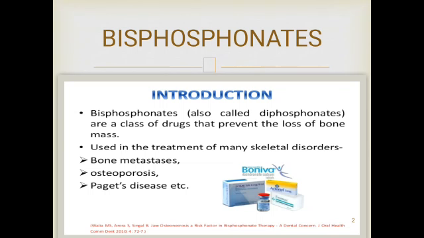Bisphosphonates are commonly prescribed for the prevention and treatment of a variety of skeletal conditions like bone metastasis, osteoporosis, and Paget's disease. They mainly inhibit hydroxyapatite breakdown, thereby effectively suppressing bone resorption. This is the fundamental property of bisphosphonates that leads to their utility as clinical agents.